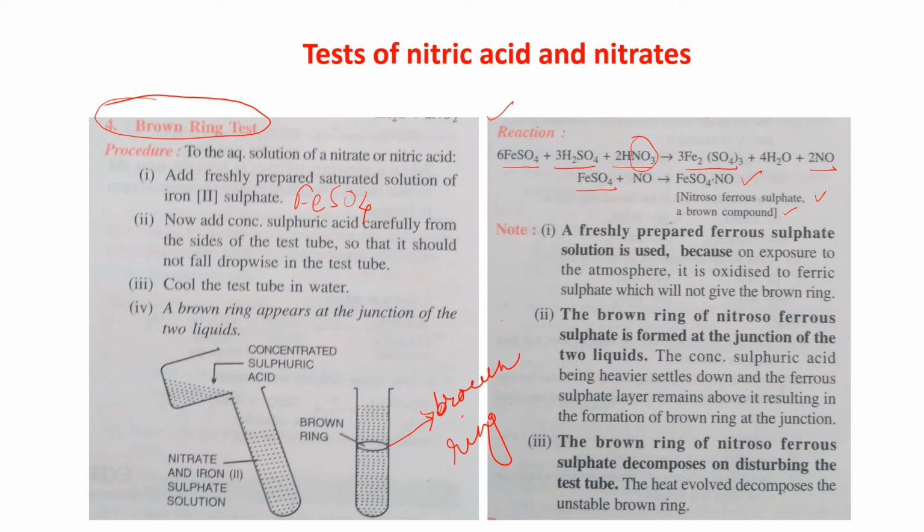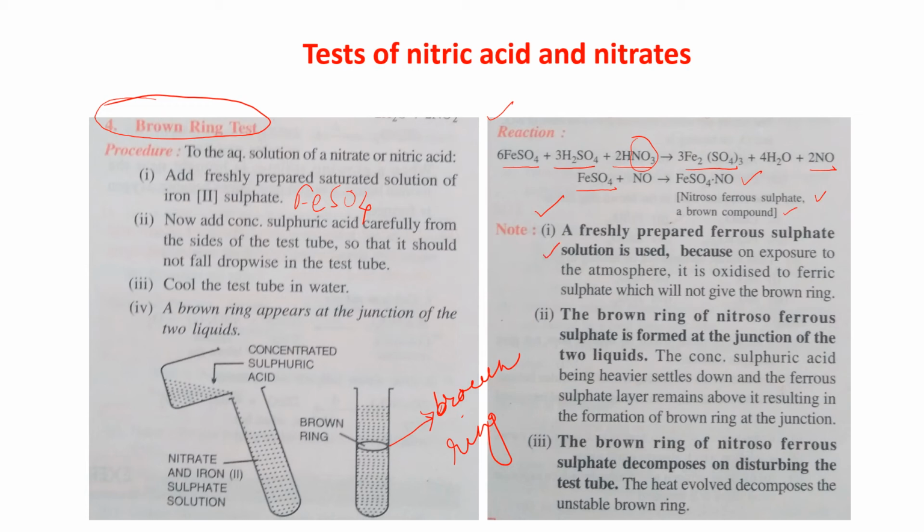While performing this brown ring test, there are some precautions you have to keep in mind. First, a freshly prepared ferrous sulfate solution is used, as I told you. Why?